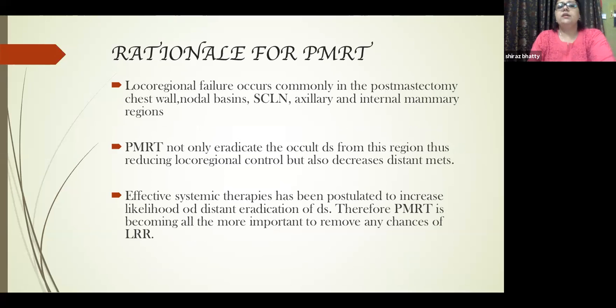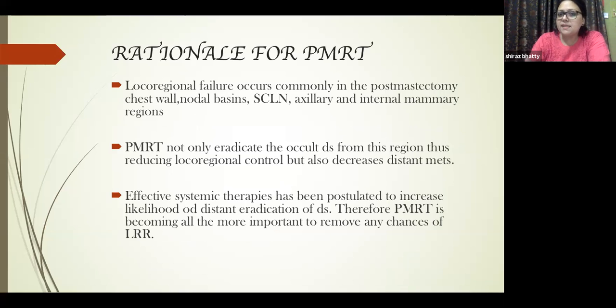So, coming initially to the rationale for PMRT. As we have seen in the diagram, the major areas of locoregional recurrence are the post-mastectomy chest wall, as well as the three lymph node regions: the internal mammary, the axillary, as well as the supraclavicular lymph nodes.